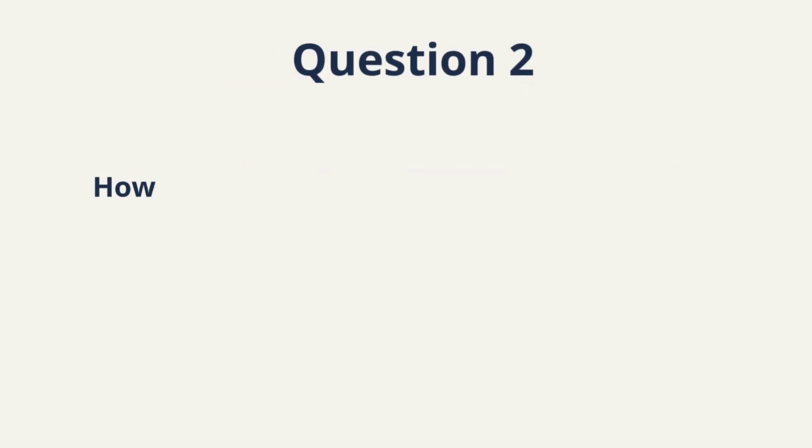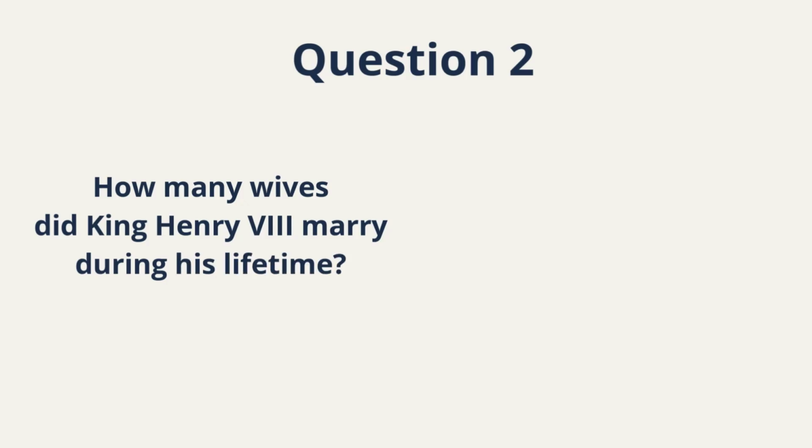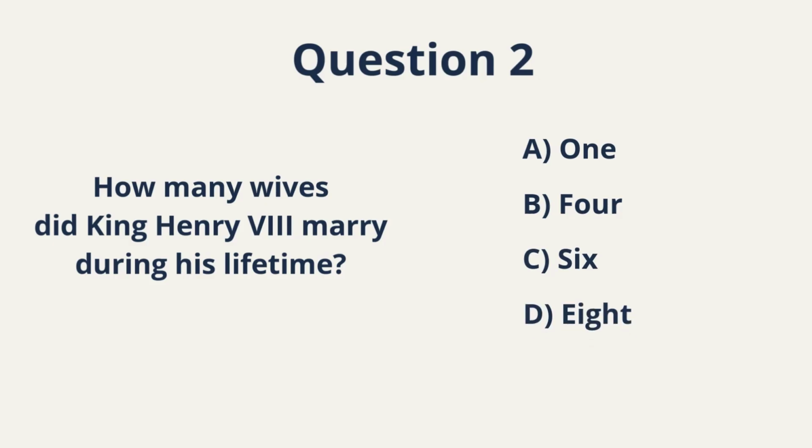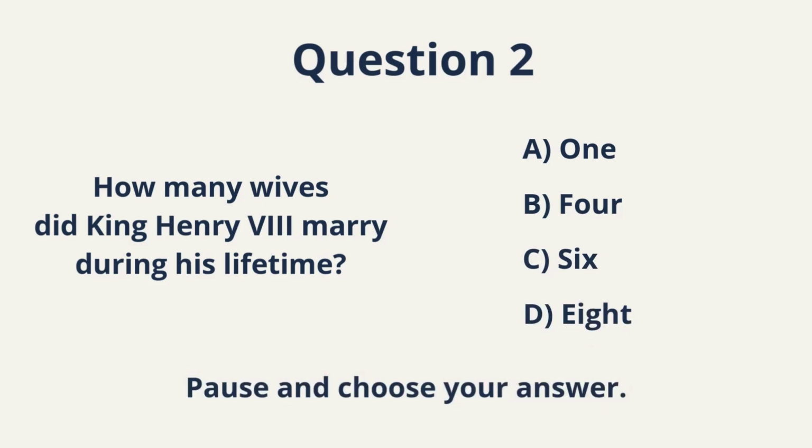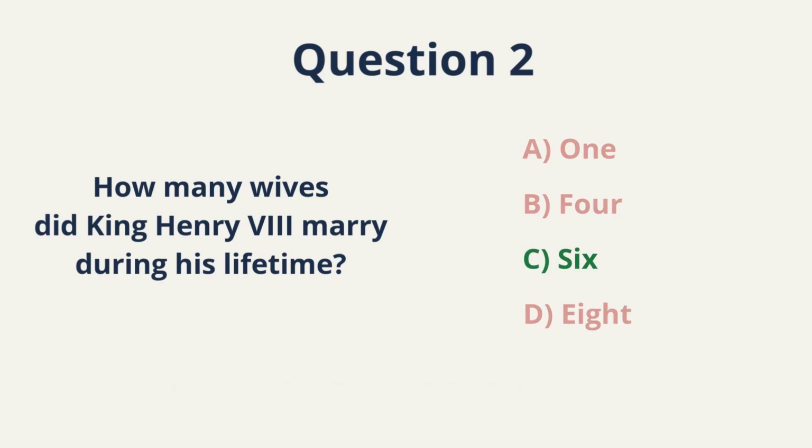Question 2. How many wives did King Henry VIII marry during his lifetime? A. 1. B. 4. C. 6. D. 8. Pause. Choose carefully. Don't guess. Think about the Tudor period. Lock it in. Correct answer, C.